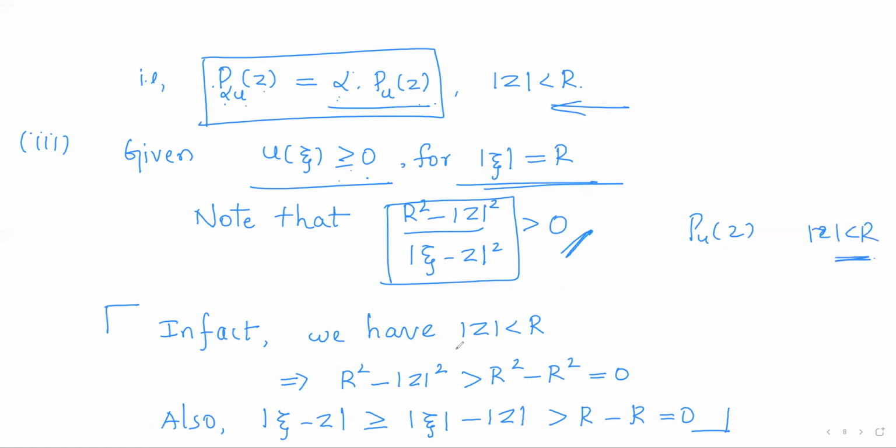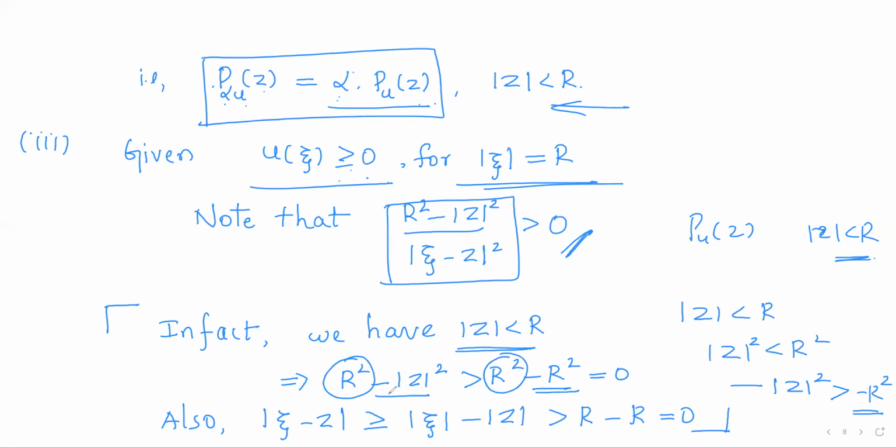So for all z with modulus z less than r, consider the numerator r square minus modulus of z square. As modulus of z is less than r, modulus of z square will also be less than r square. Multiply by minus on both sides: minus modulus of z square is greater than minus r square. So r square minus modulus of z square is greater than r square minus r square, which is equal to 0.